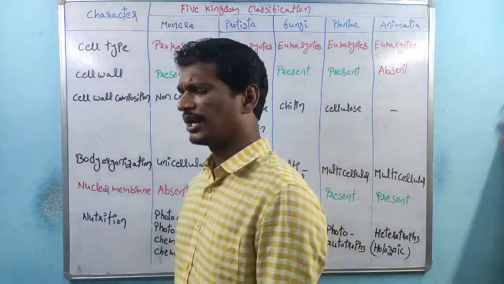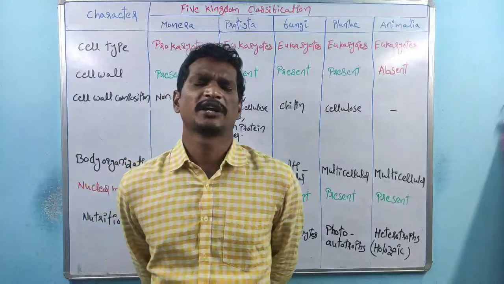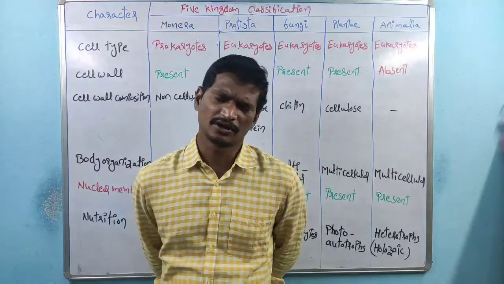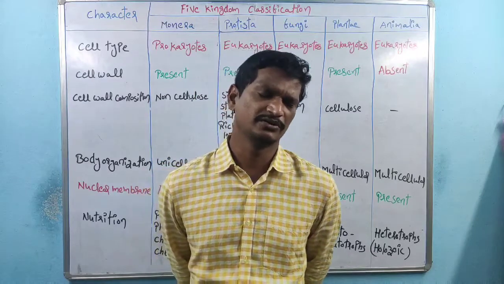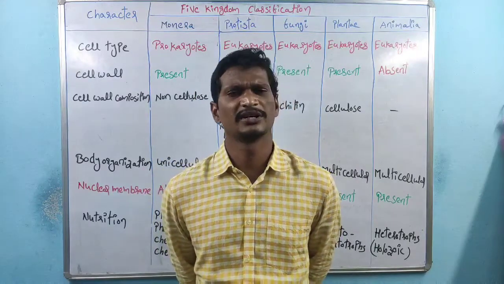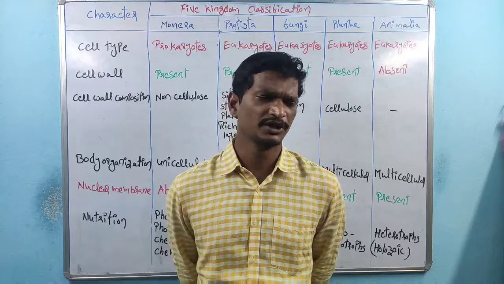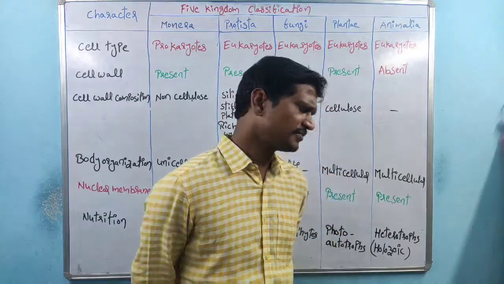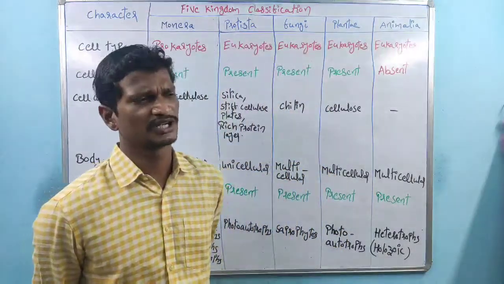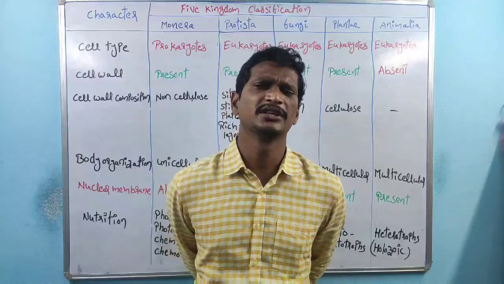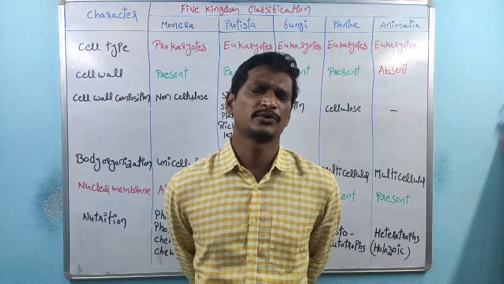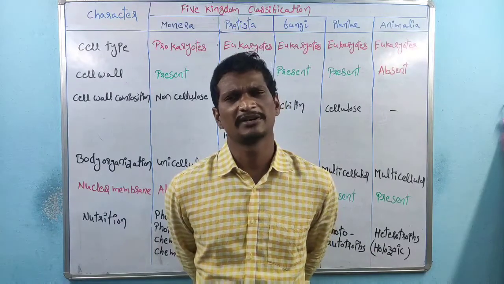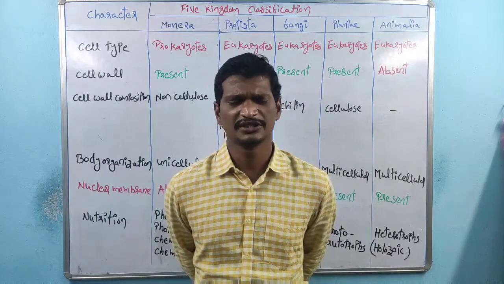Also, in the last class we discussed the 5 kingdom classification and the 6 kingdom classification, and also the 2, 3 and 4 kingdom systems. Of all these, the most advanced classification is the 5 kingdom, because it explains the evolution process in a proper manner compared with the remaining classification systems.